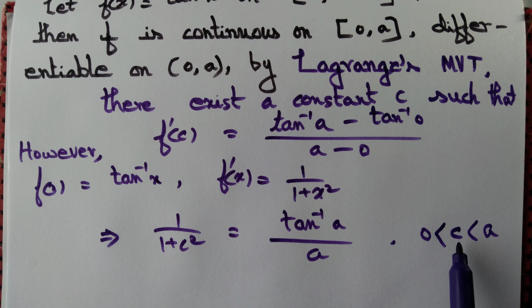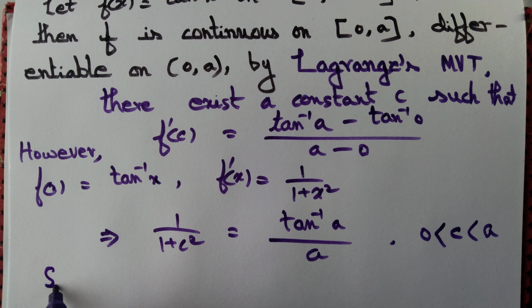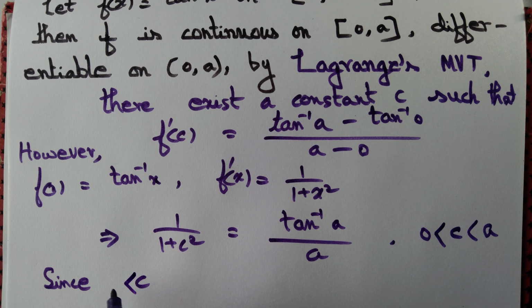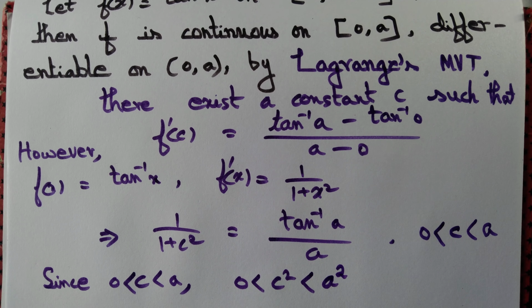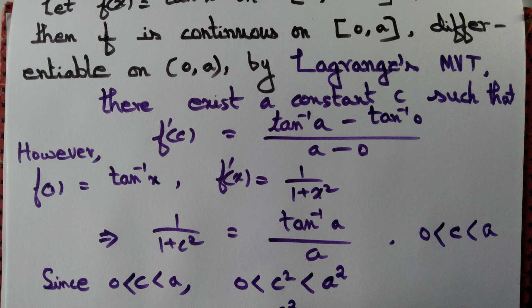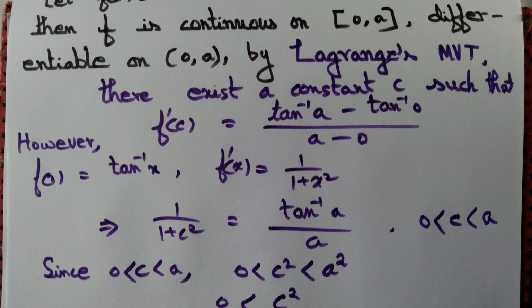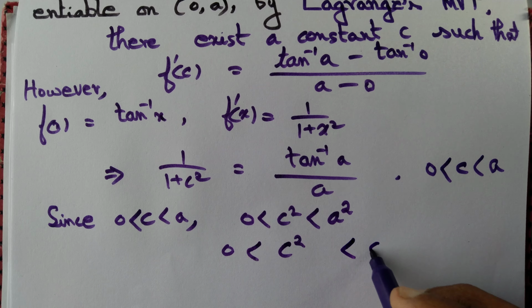Okay, since c is greater than 0 and less than a, c square is also greater than 0 but less than a square. We simply square it both sides. Once again, c square is greater than 0 and less than a square.